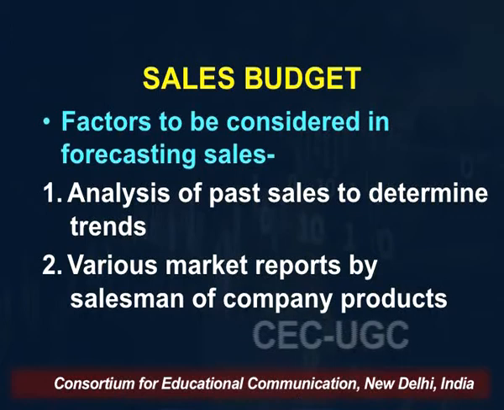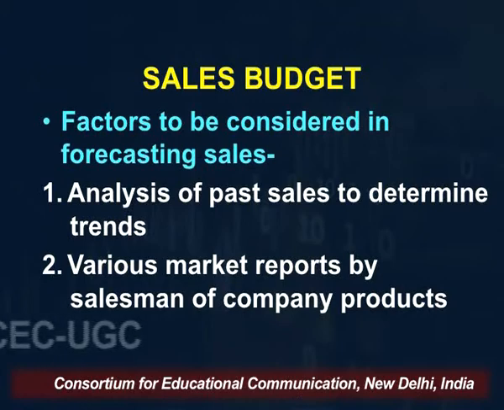It is a statement of planned sales in terms of quantity and value. I have already told you, it forecasts what the company can reasonably expect to sell to its customers during the budget period. The budget period is always prepared for a period of time. For that period, how much sales you are expecting, that you prepare, right? Now while preparing the sales budget, what factors do you consider while forecasting sales? We say the past is always an indicator of the future, because the past will tell you the trend. So analysis of past sales will determine the trends, right?